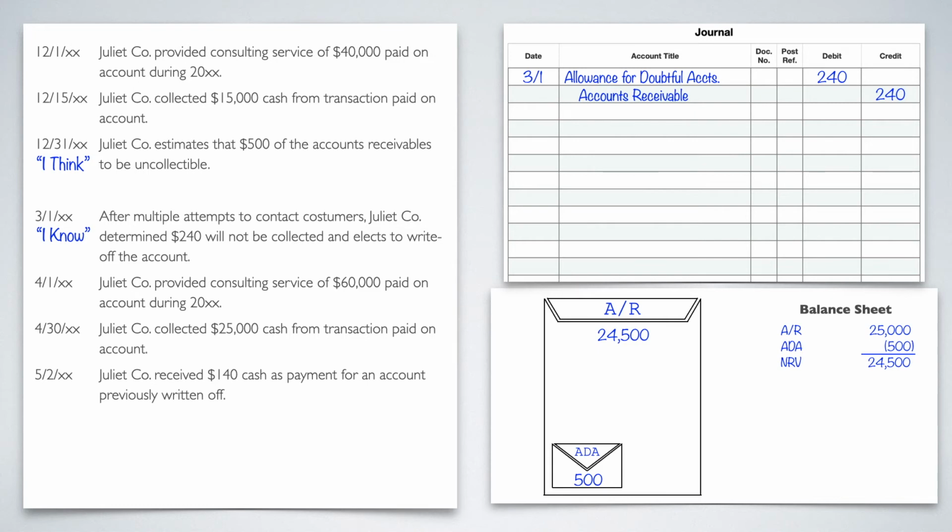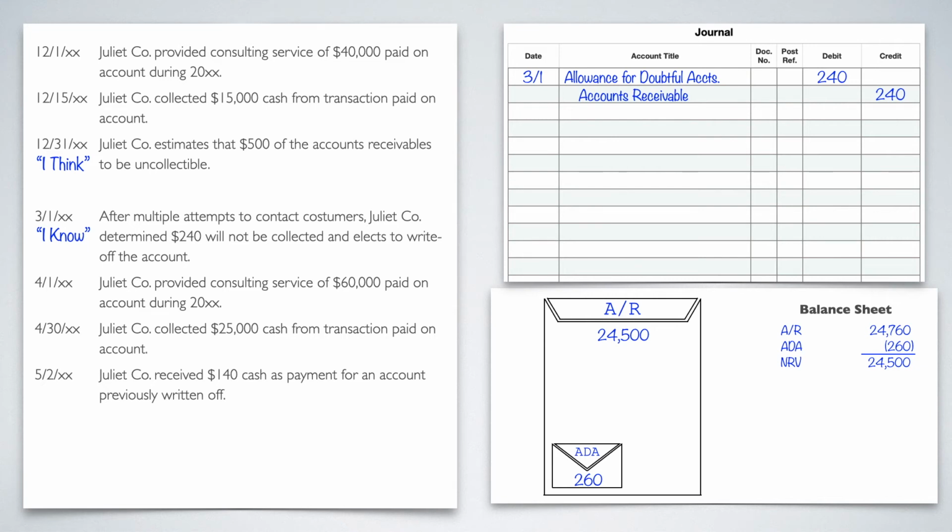Now, what does it do to our envelopes? Well, we're going to take 240 out of the 500, and it's going to completely come out of the entire envelope. So now if we add up our AR envelope, it's the 24,500 plus the 260. That's going to give me 24,760. My ADA account is 260. Now if I subtract those two, my net realizable value is still the same, because remember that's the whole purpose of the ADA, to make sure that we're showing exactly what we think we're going to get. All right, that takes care of that one.